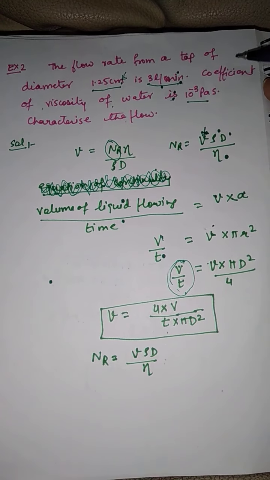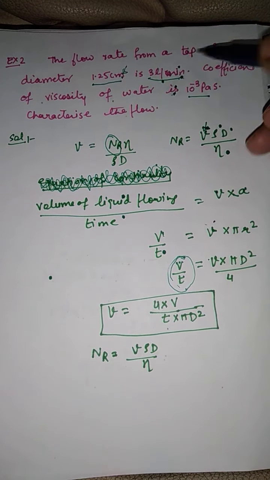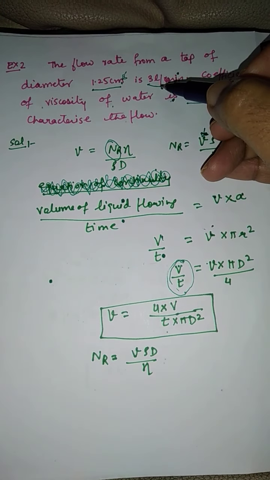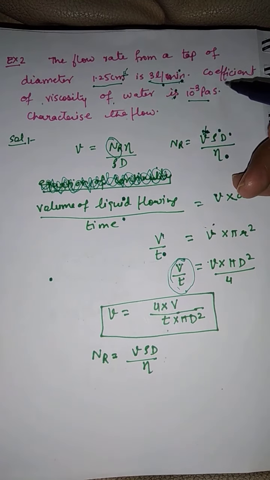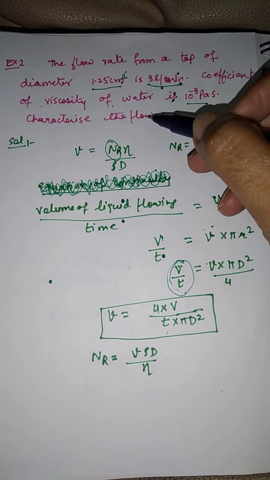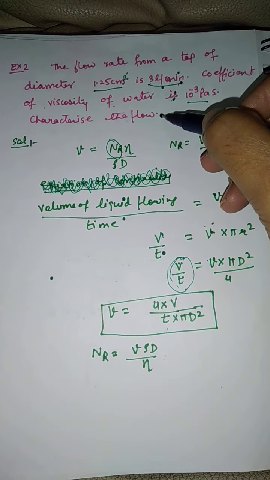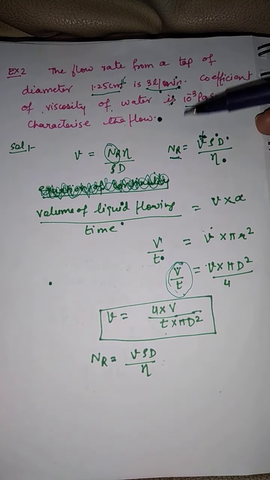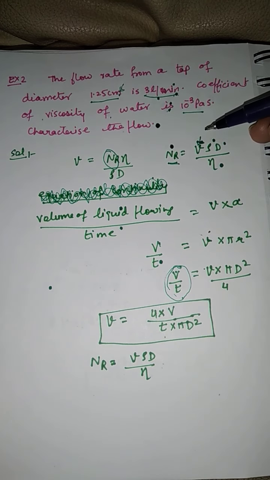Okay, we can see one numerical so that we know what kind of flow one fluid will have. Let's see this numerical. This is a real life numerical in which one tap is opened. The tap has a diameter of 1.25 centimeter. The water is flowing through this at a rate of 3 liter per minute. Coefficient of viscosity of water, eta, is given. We have to tell whether the given flow is turbulent or streamline. Obviously we will have to calculate the value of Reynolds number, because the value of Reynolds number will tell me whether the given flow is turbulent or streamline.